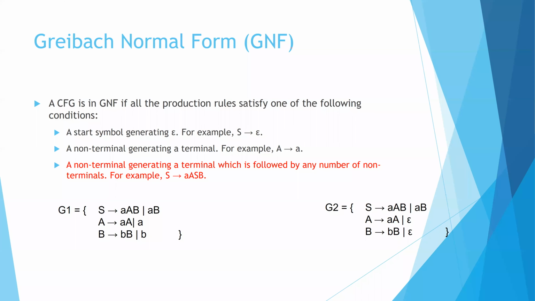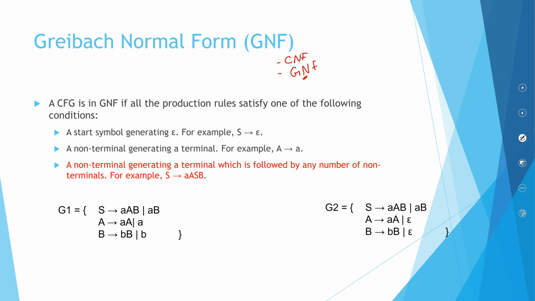As we saw earlier, context-free grammars have two kinds of normal forms. One is Chomsky normal form, which we did see earlier. And the next normal form is GNF, or Greibach normal form. If you have the concept of CNF in your mind, GNF will be very, very easy.